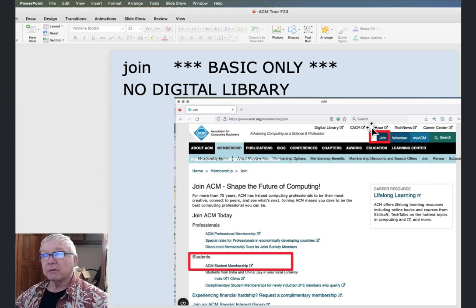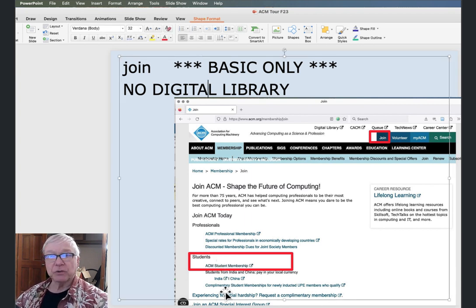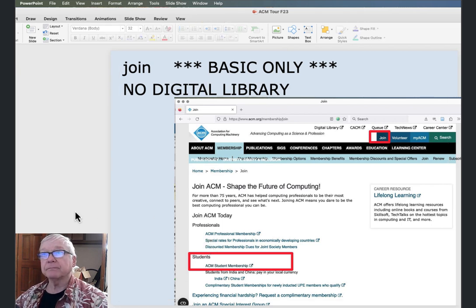You originally clicked, or if you haven't, you will, click join, and you're going to join as a student member with no additional features for $19. If you want to join as a professional member, pay $100 or join in other ways, that's okay, but this may confuse you if you are new to this site. All we're interested in is the basic membership. That's all I make use of, and the books and videos that we will find at Percipio, which used to be called Skillsoft. Okay?